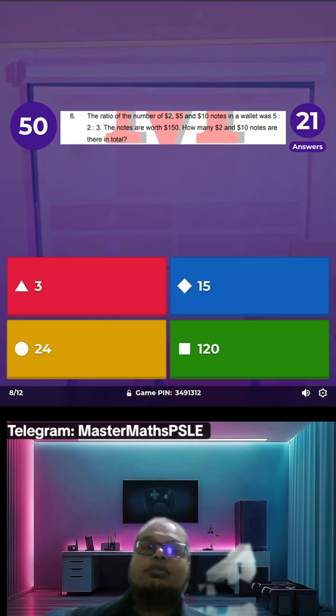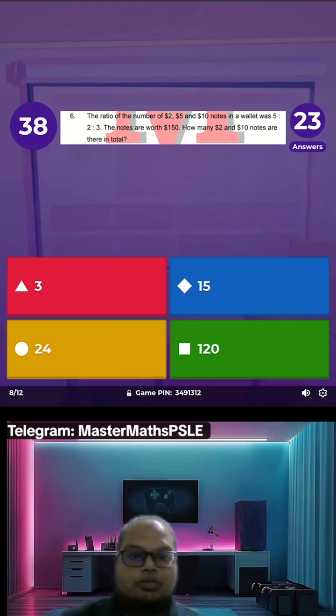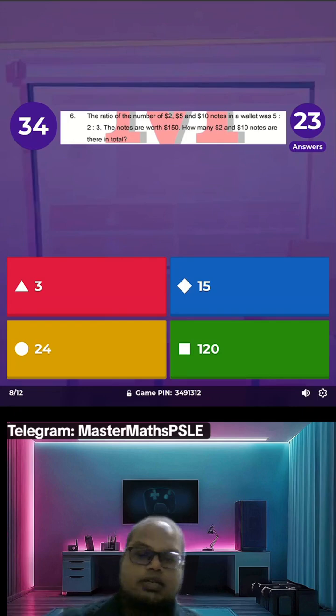Oh, for the written answer later, don't need to put the units. No, but then there are some who actually just join the Kahoot without being here. So the thing is they will miss out on the solutions later lah.